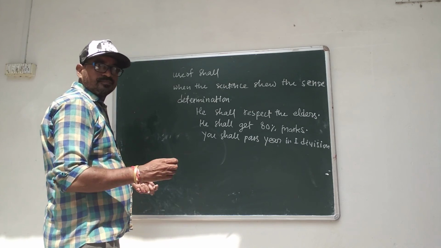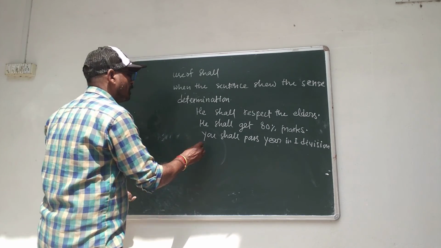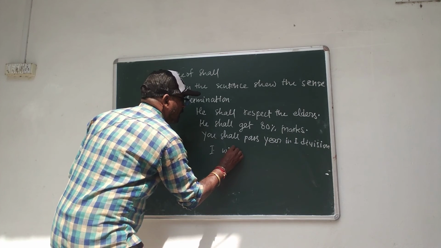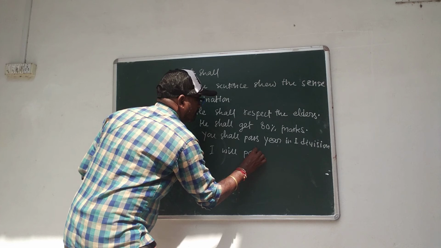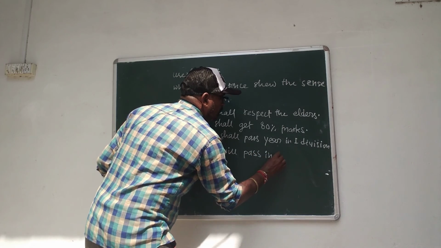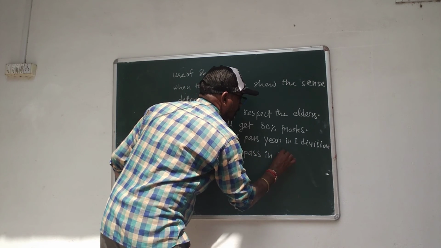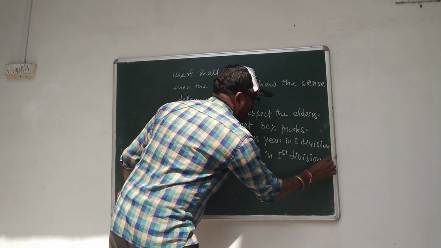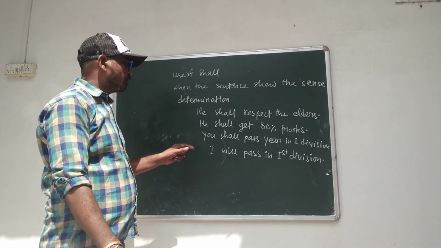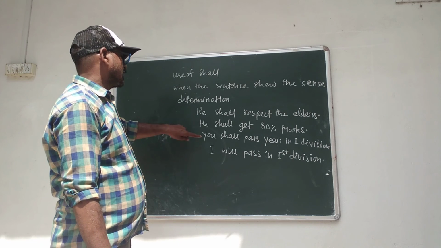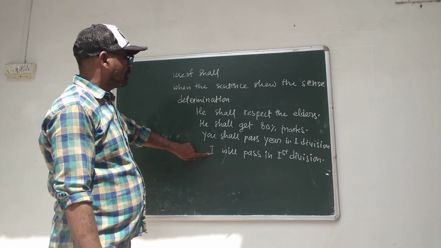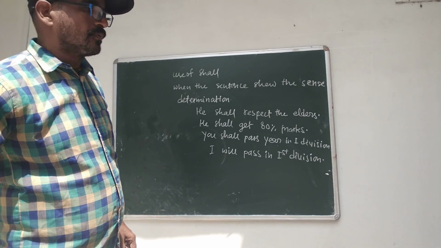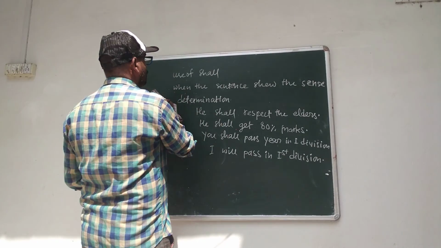In the other situation, will is used. I will pass in first division. In all these sentences of determination, we use shall with second and third person and will with first person. Now when the sentence shows the sense of any wish, then we